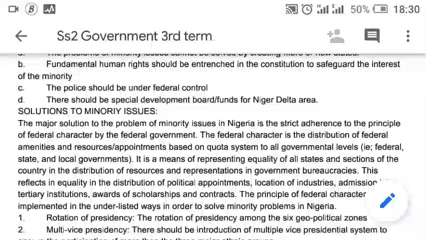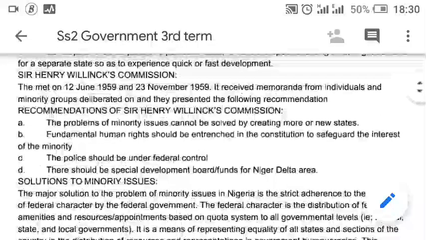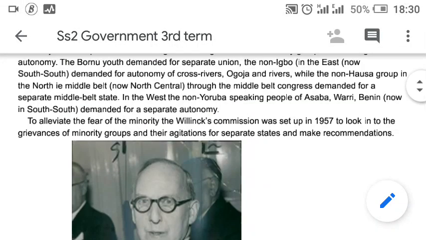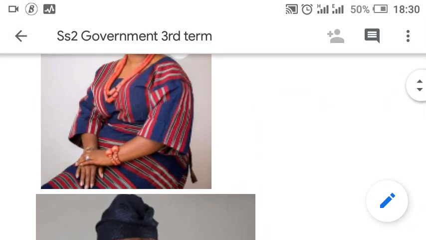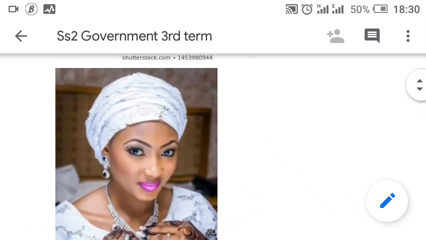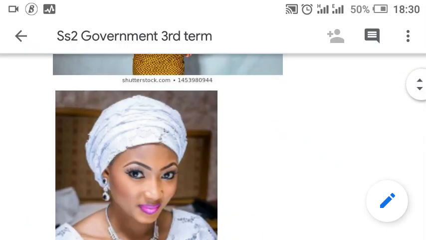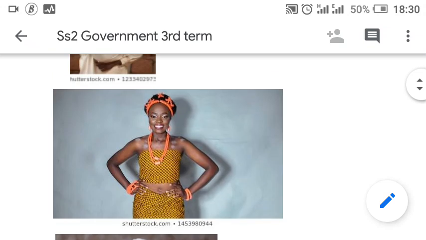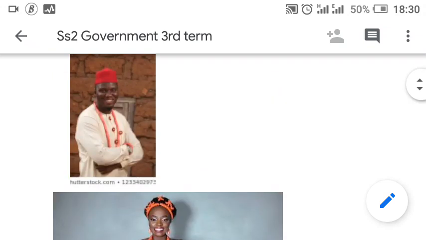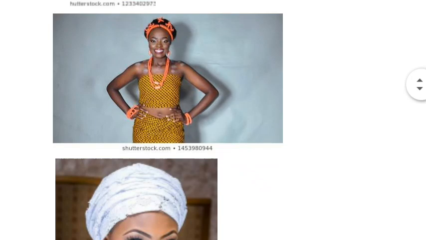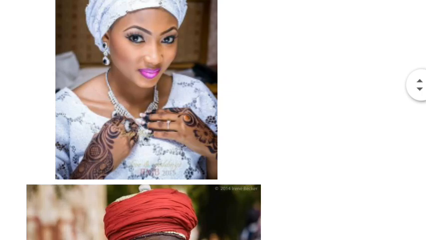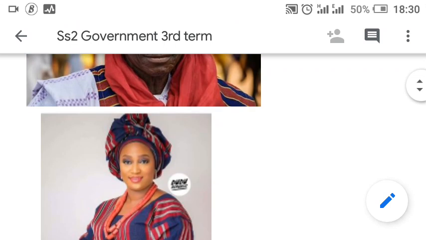All right, this is where we'll end for today's lesson. You have been able to know what minority issues are in Nigeria and the challenges they face. I've shown you some pictures and the recommendations made by the Willink Commission.